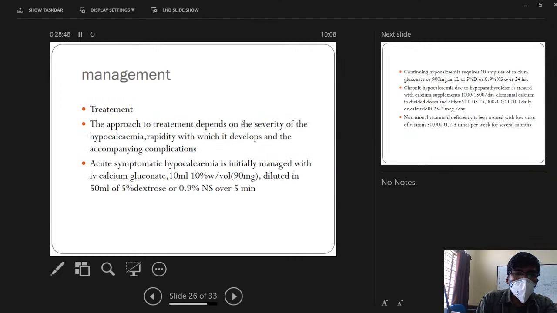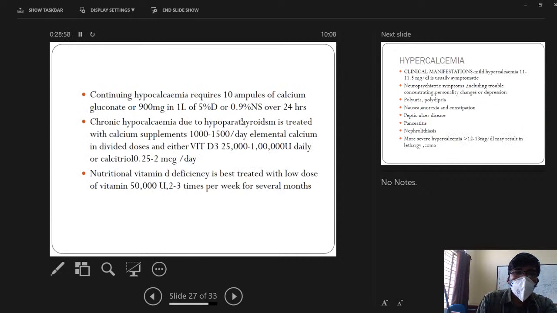After giving 1 ampule of calcium gluconate, that is 90 milligrams in 100 ml NS or 50 ml of dextrose, the symptoms should resolve. If the hypocalcemia persists, we'll add 10 ampules of calcium gluconate, that is 900 milligrams, in 1 liter of normal saline over 24 hours.